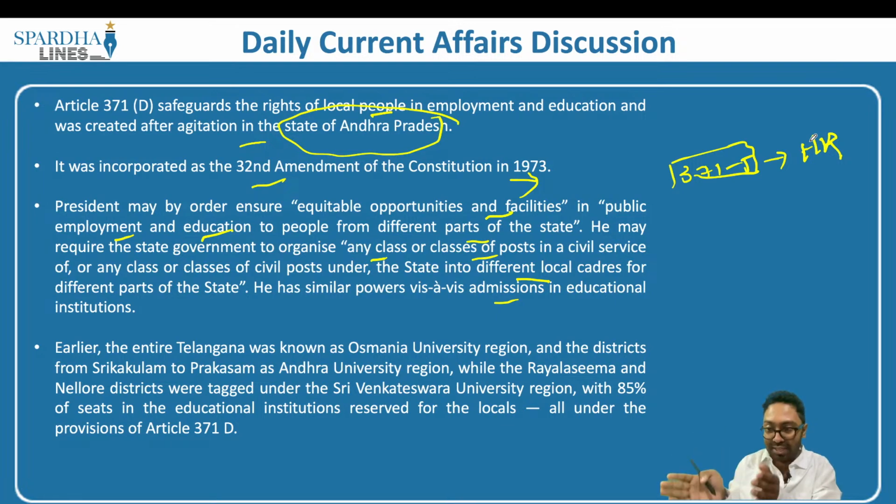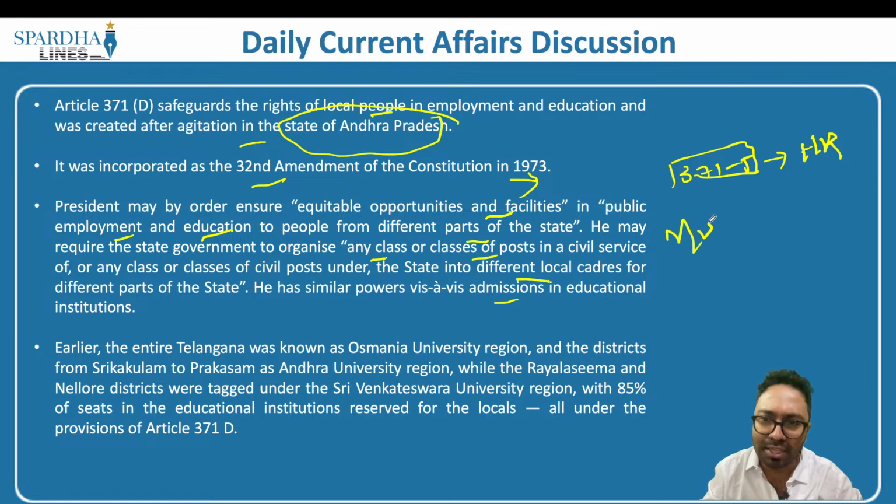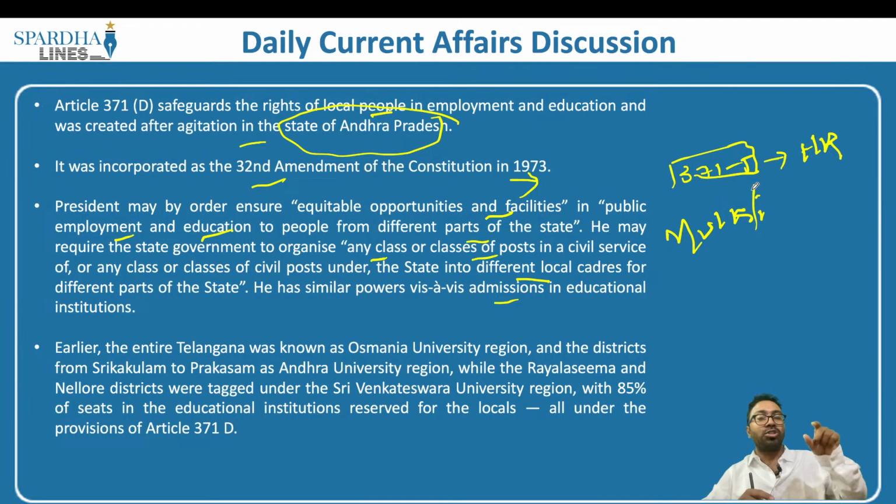Educational institutions will have a certain share of reservation for such people, which is what is called special provisions as well as mulk laws. Historically, we have something called the mulk laws. What are these mulk laws? Let me write this: these are called the mulk or mulki laws. What are they? This basically says that a person from that region is entitled to get certain reservation. Why? Because he knows the culture of the land, he knows who the people are and why they act in such a way, and he also knows the language and the customs of this particular region.